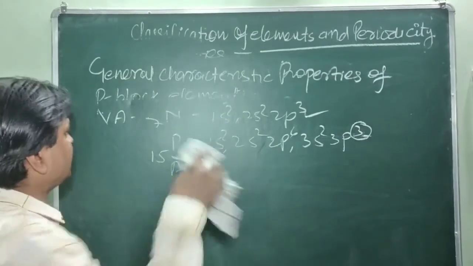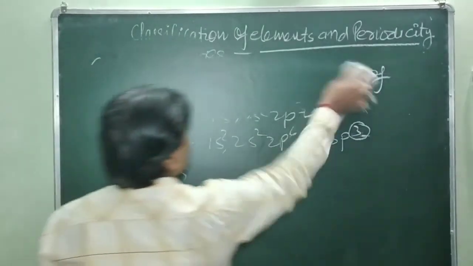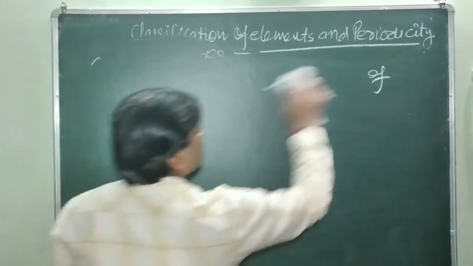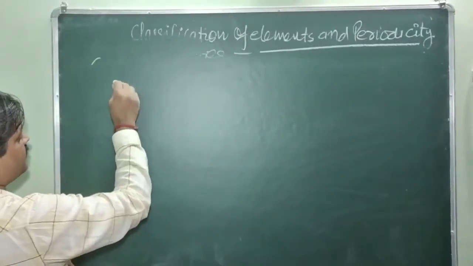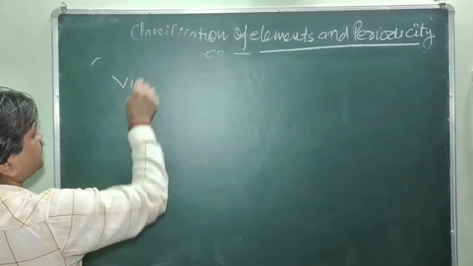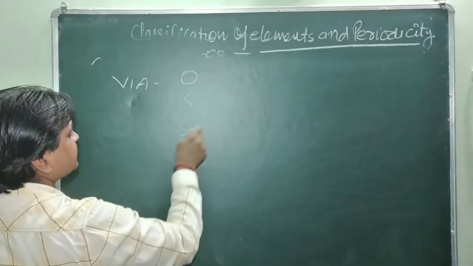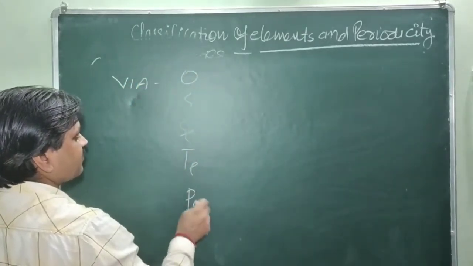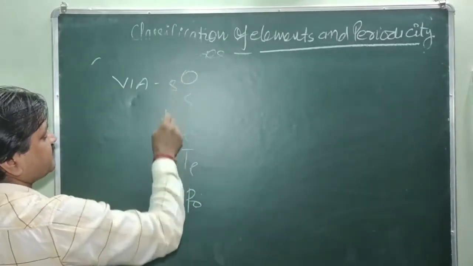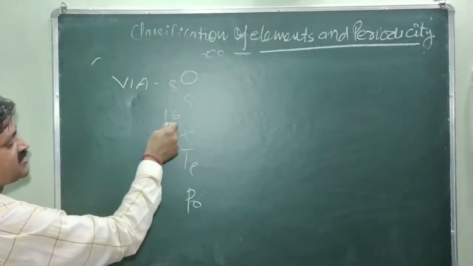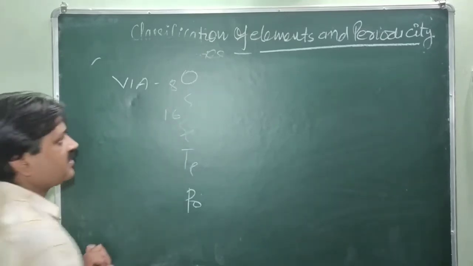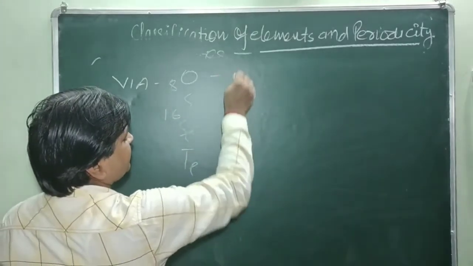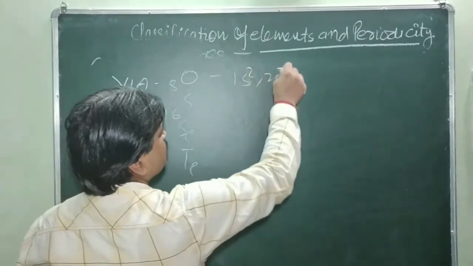Now the sixth group of elements, 6A: oxygen, sulfur, selenium, tellurium and polonium. Oxygen is 8, sulfur 16, selenium 34; you can write the atomic numbers yourself. Oxygen's electronic configuration is 1s2, 2s2 and 2p4.